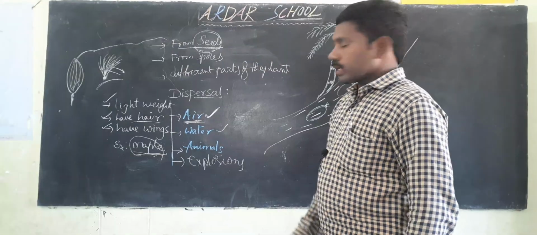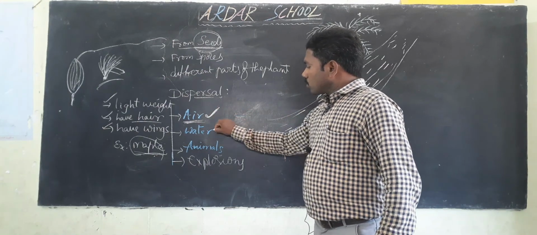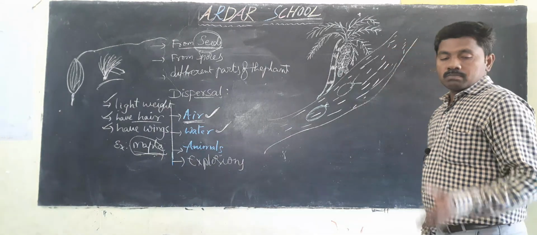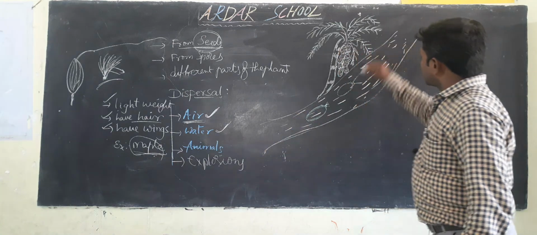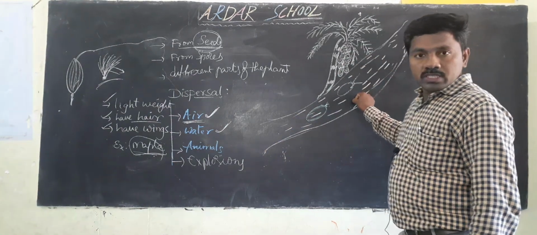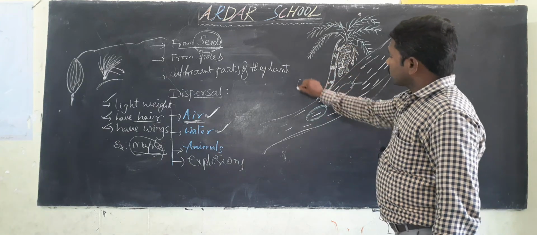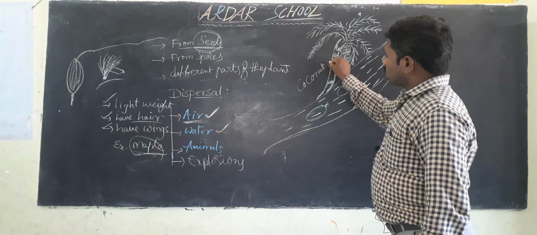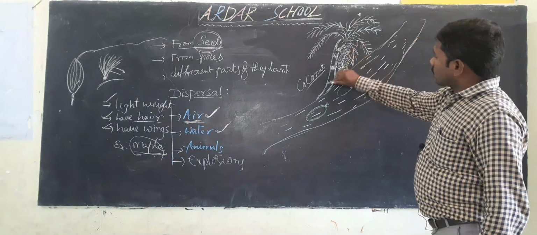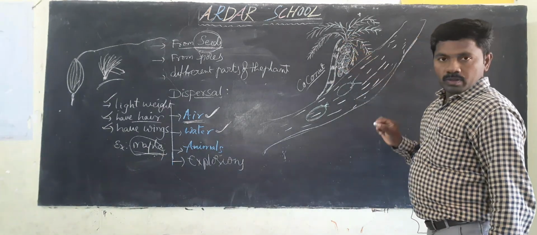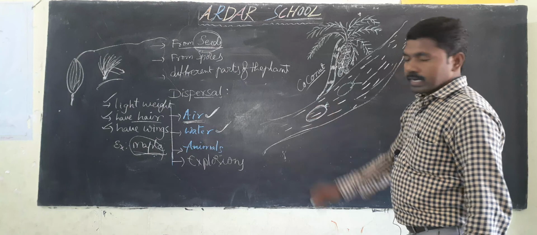Okay children, we discussed the air. Now we discuss the dispersal through the water. For example, if you observe the seashore, mostly coconut plants are grown. Why, do you know children? So these are the coconut plants, these are the coconuts. If you observe the coconut, it has the outer shield. This is the outer layer, very hard.